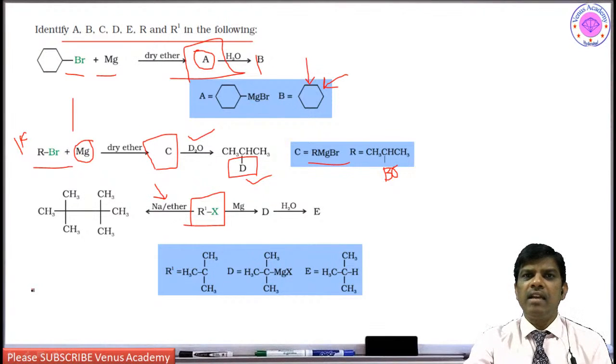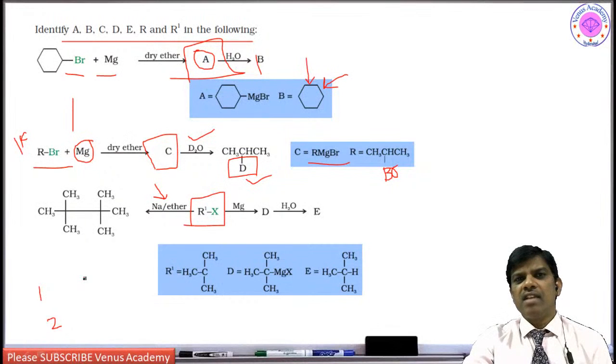Even if I take mono alkyl or ethyl chloride or butyl bromide or whatever, odd plus odd also gives even number of carbons, and odd plus even carbon containing halogens also going to give even number of carbons. So the answer is odd number carbon containing compounds by Wurtz reaction are not going to be formed.